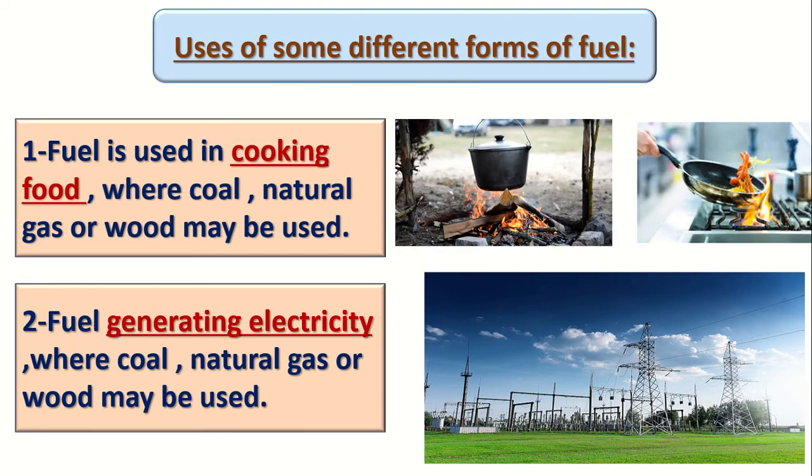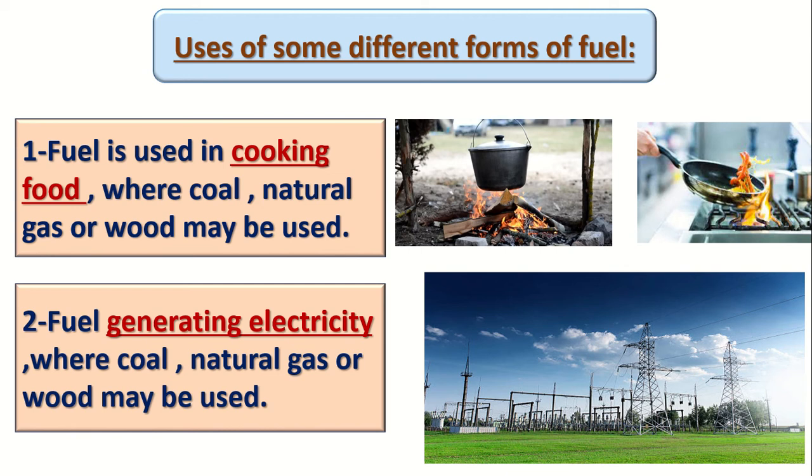Okay, now let's talk about some uses of fuel. Number 1, we can use fuel in cooking. Yes, coal. Do we use coal in cooking? Of course, we can use coal in cooking. Number 2, wood. Do we use wood in cooking?